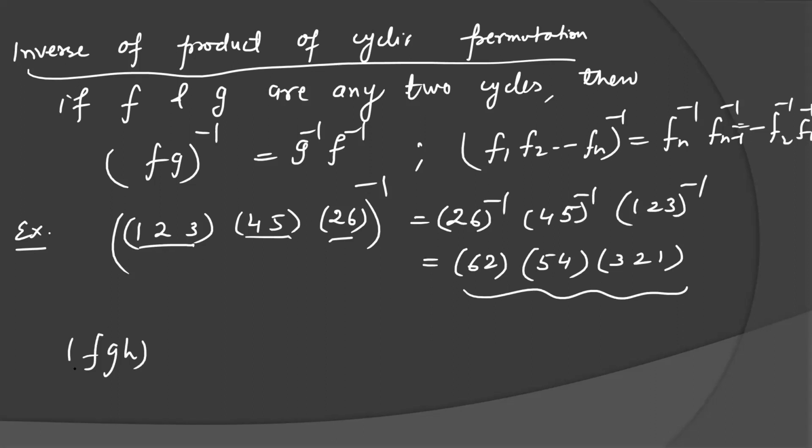Then (FGH) inverse will be H inverse, G inverse, F inverse. If you want, and if your set S is 1, 2 up to 6, you can write it in permutation form for the three permutations F, G, H, and you can multiply them also if you are interested.